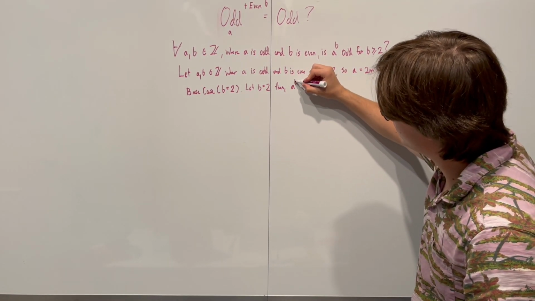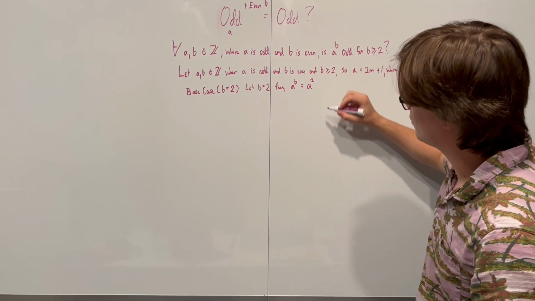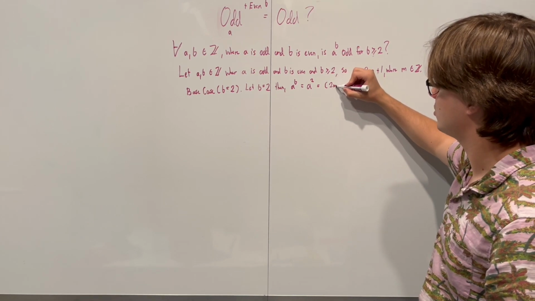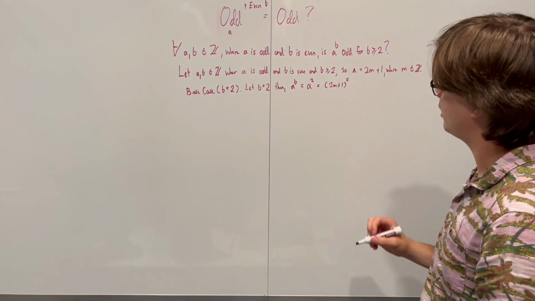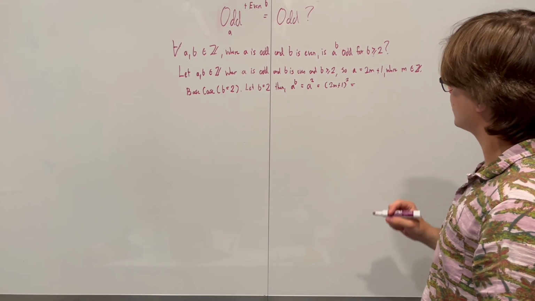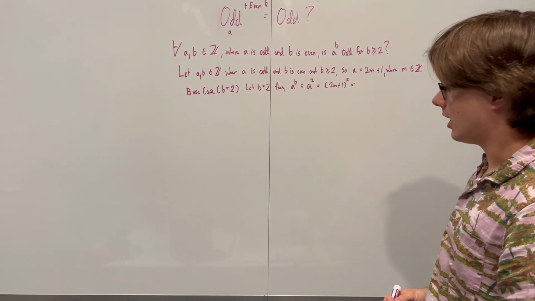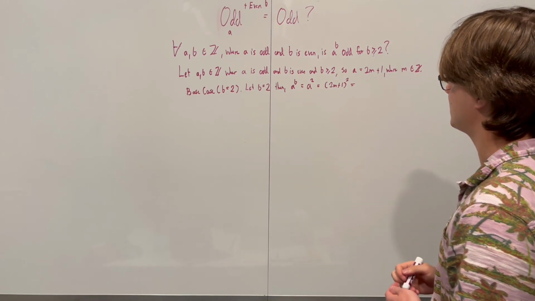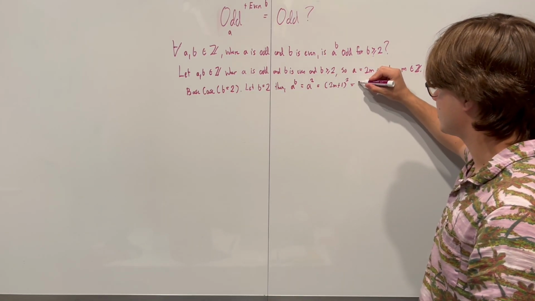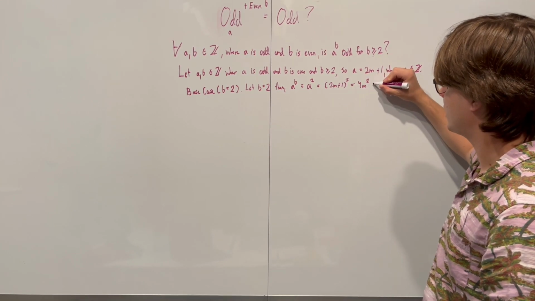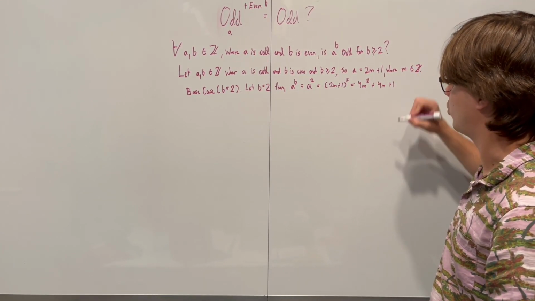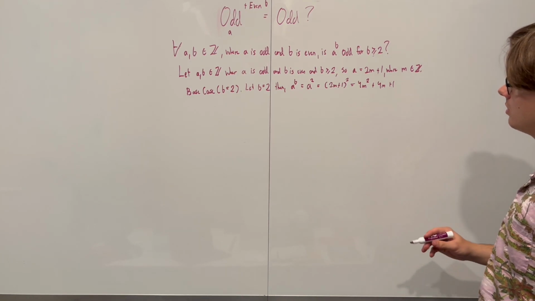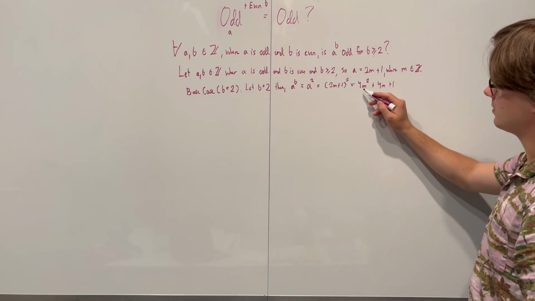Then a to the power of b is going to be a to the power of 2, which is going to equal, let's plug in our a, 2m plus 1 to the power of 2. I don't see any way to write this as 2 times some integer. So we're probably going to have to expand these brackets, which is not a big deal. This is just going to be equal to 4m squared plus 4m plus 1. Now I can see how we can factor out a 2 out of 4m squared and 4m.